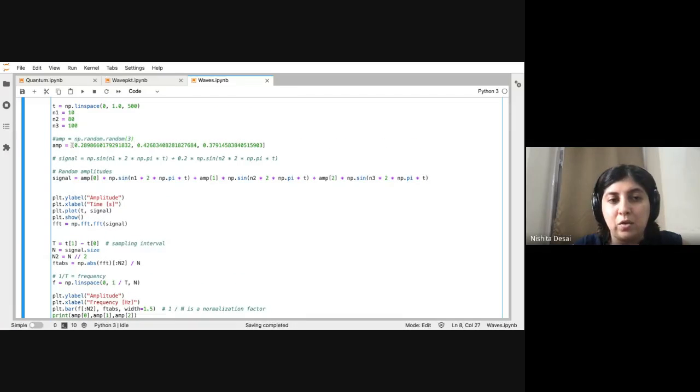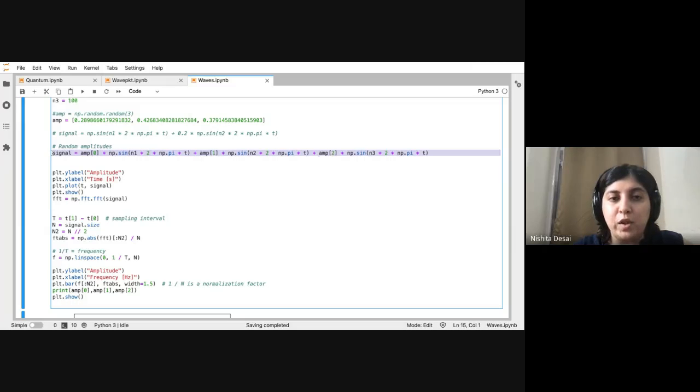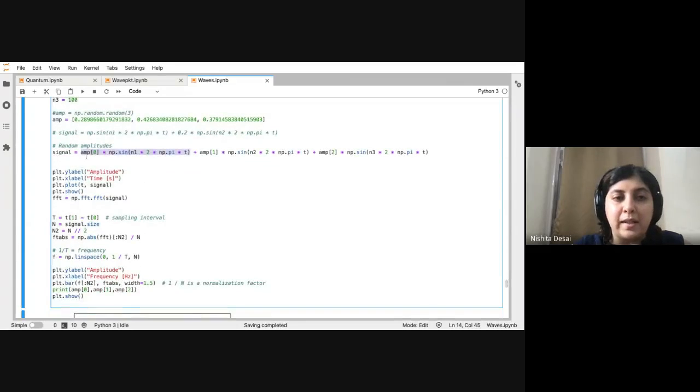I just chose 3 random numbers so that we can reproduce rather than running the random number generator again. We generated a signal which was a sum of these 3 frequencies, N1, N2, and N3. These were set by hand, 10, 80, and 100. And then these amplitudes were given using these random numbers, right?